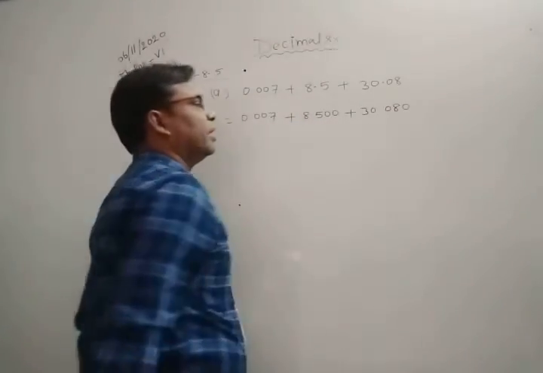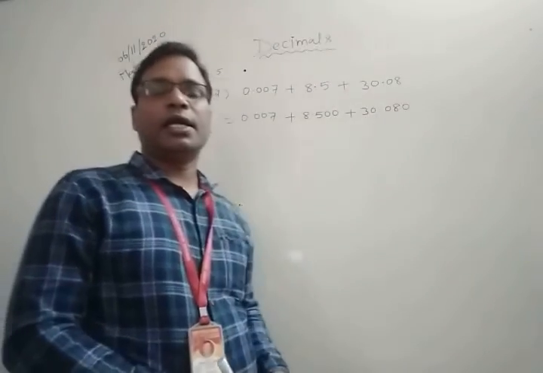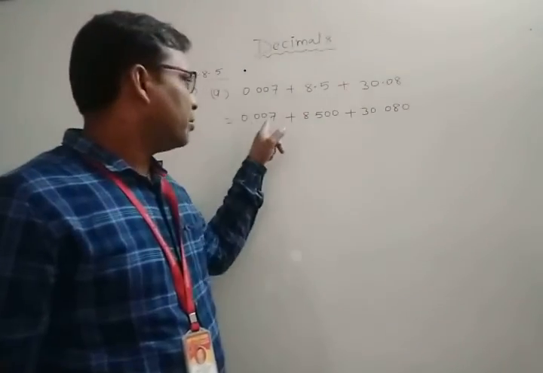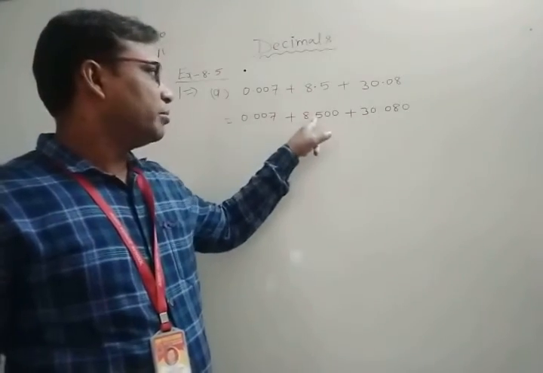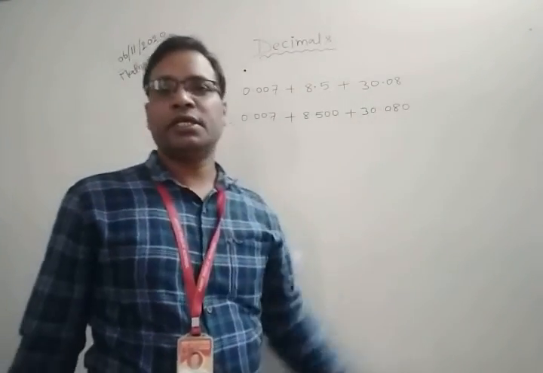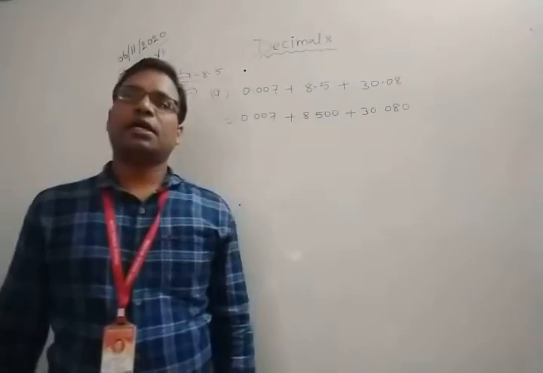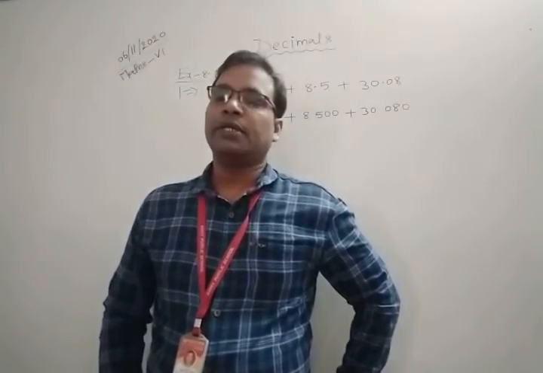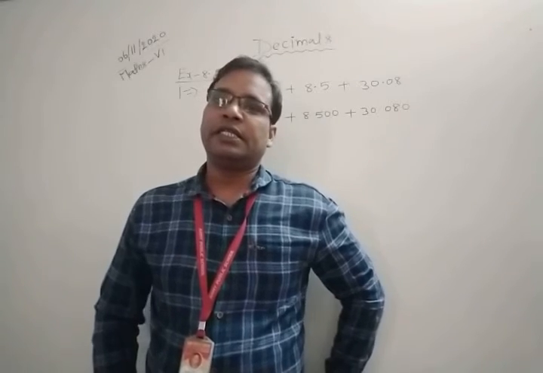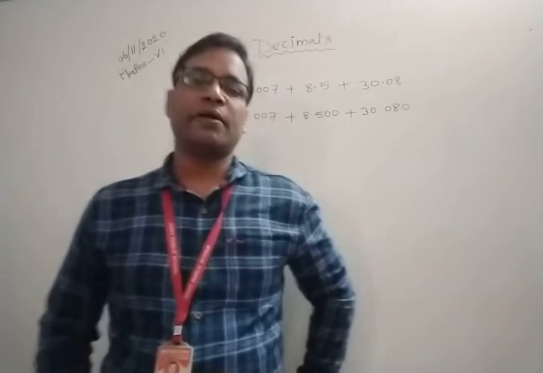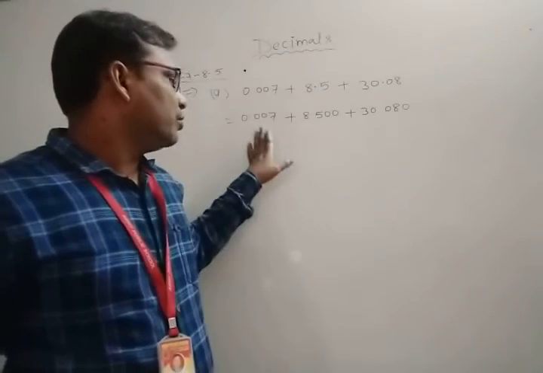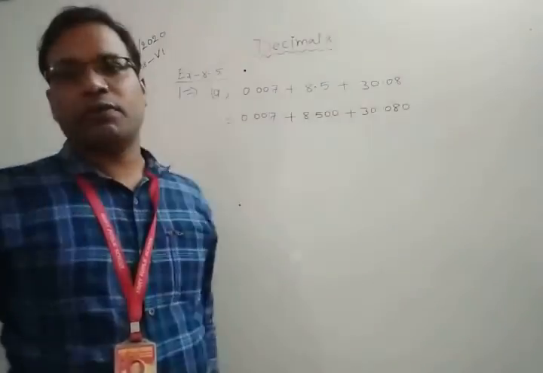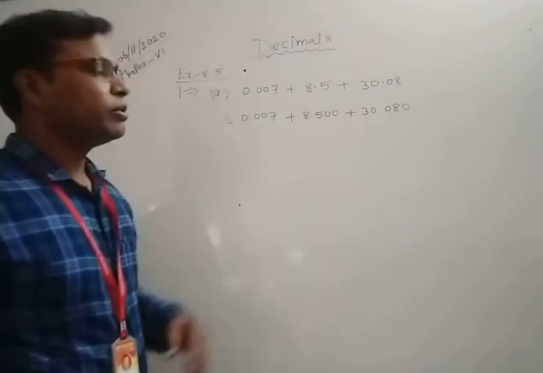In this way these terms are like terms, because after the decimal each has 3 digits. If the numbers after the decimal have the same number of digits, they are called like terms. If they have a different number of digits, they are called unlike terms. So you can sum in both ways, by the horizontal method or the vertical method. This is the horizontal method.